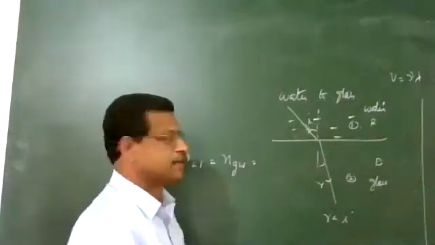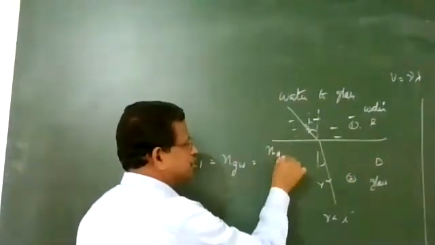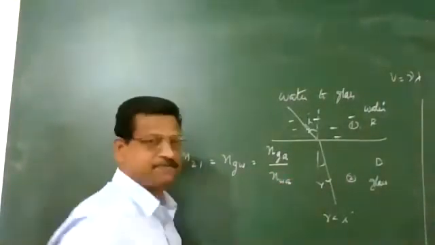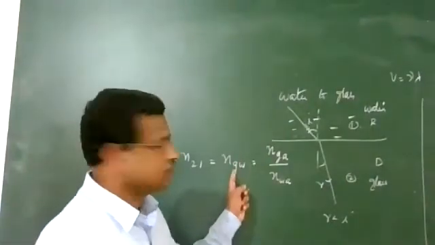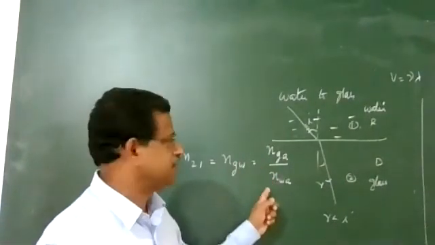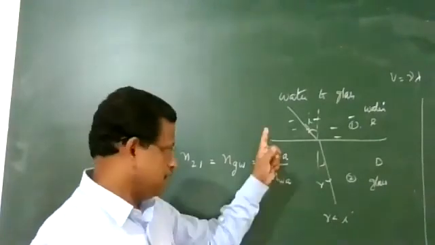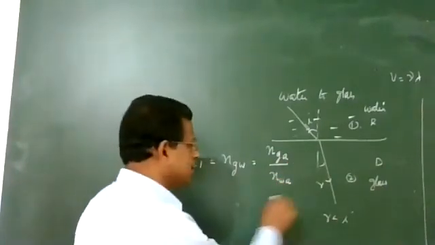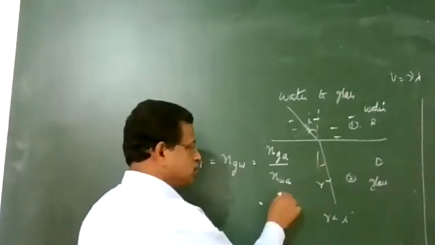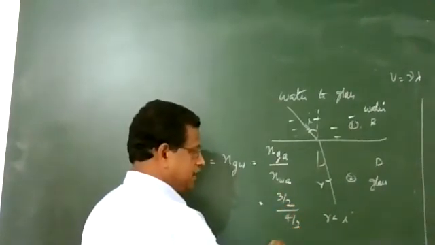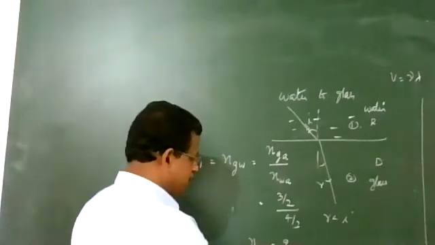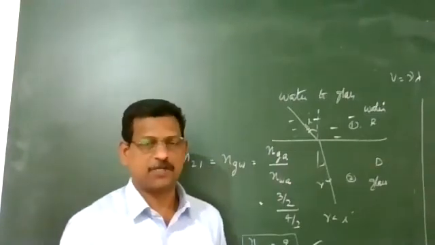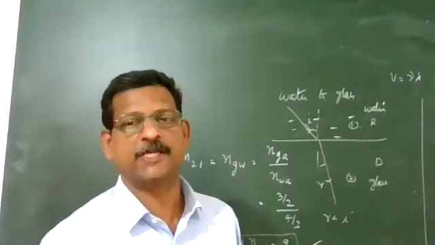This is equal to refractive index of glass with respect to air divided by refractive index of water with respect to air. That means refractive index of second medium, glass, with respect to air, divided by the first medium, water, with respect to air. Putting the values, this is equal to 3/2 divided by 4/3, equal to 9/8. Refractive index of glass with respect to water, and this is a very important part. This was a 1 mark question. Of course, we use it in the lens maker's formula also.